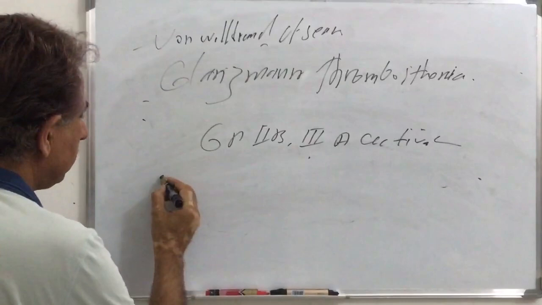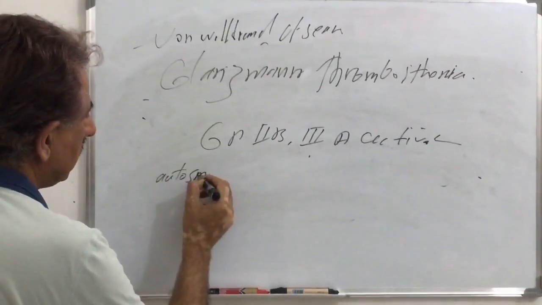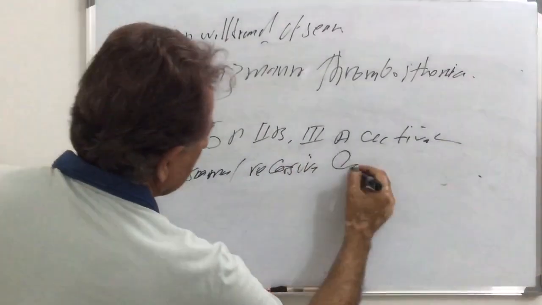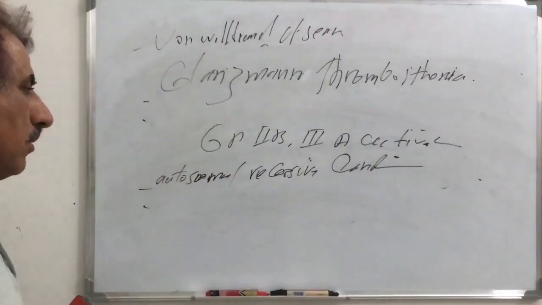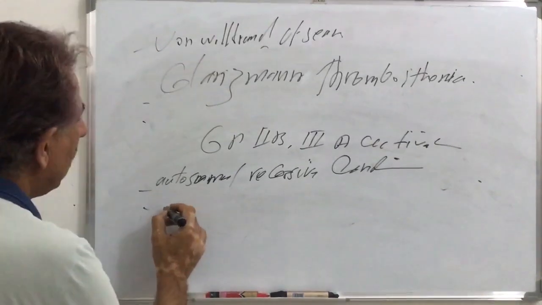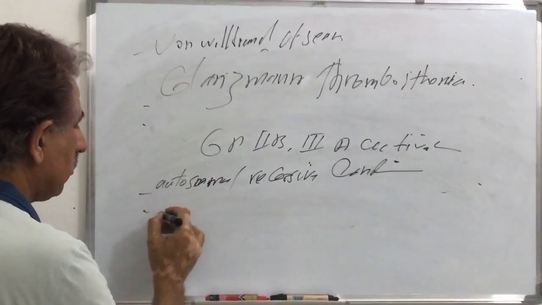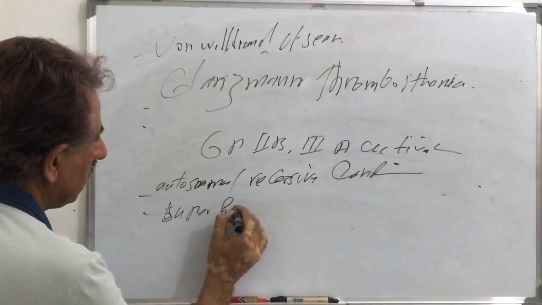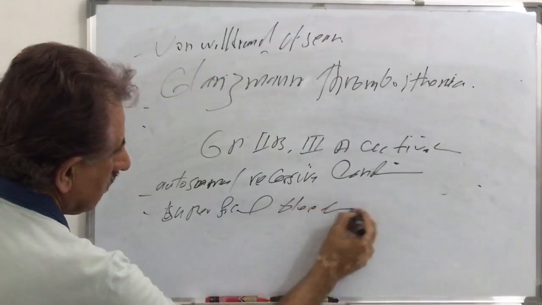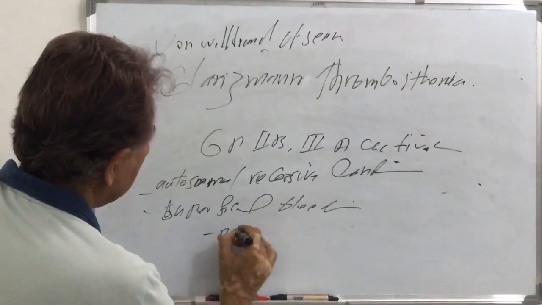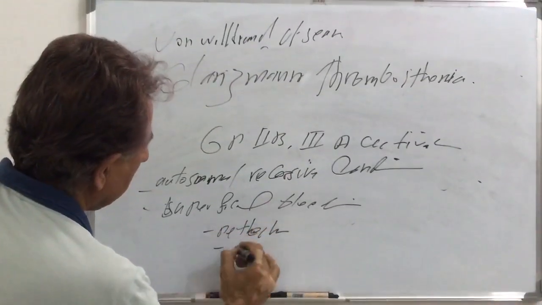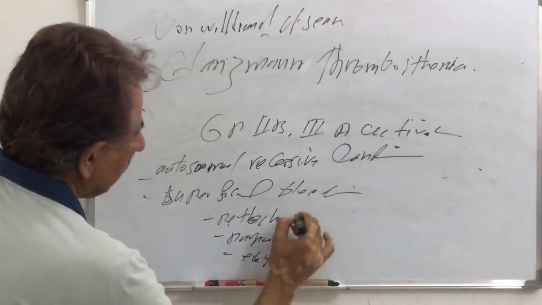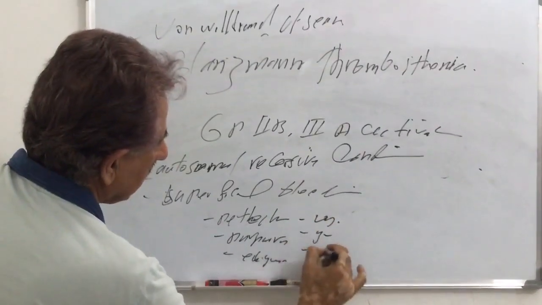This is an autosomal recessive condition, manifested similarly to the previous two diseases as superficial bleeding, in the form of petechiae, purpura, ecchymosis, vaginal bleeding, gingival bleeding, and epistaxis.